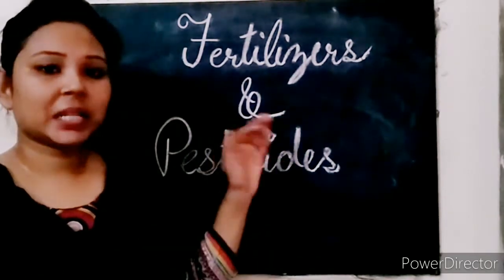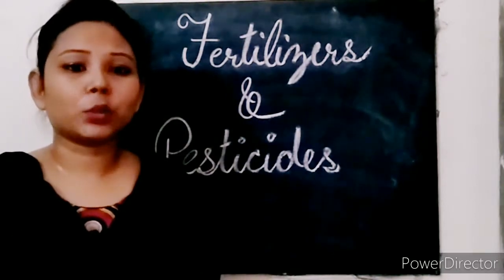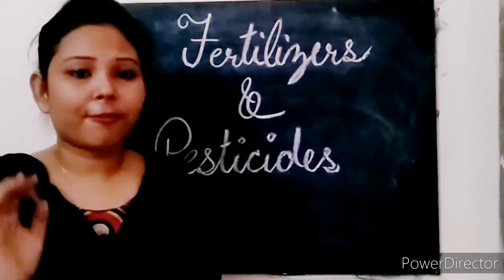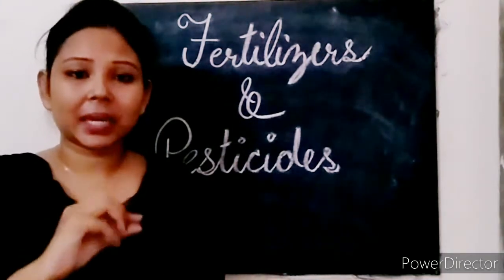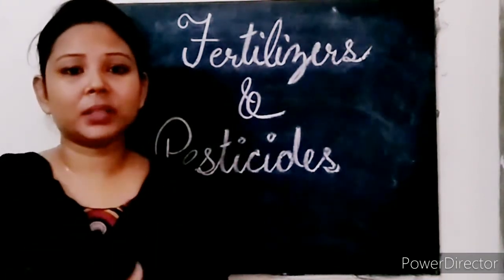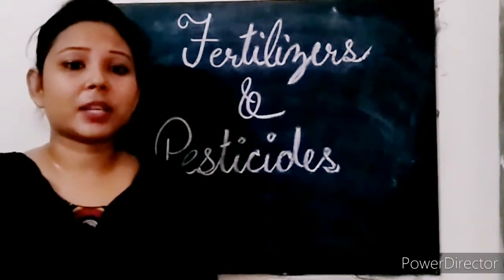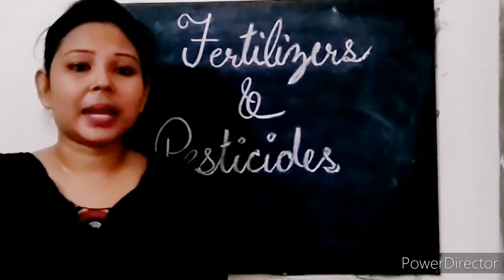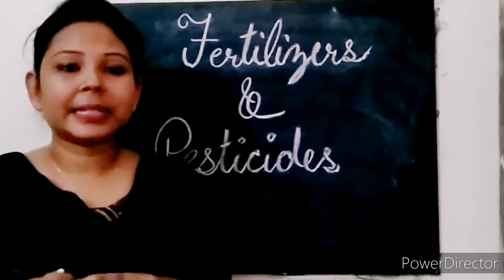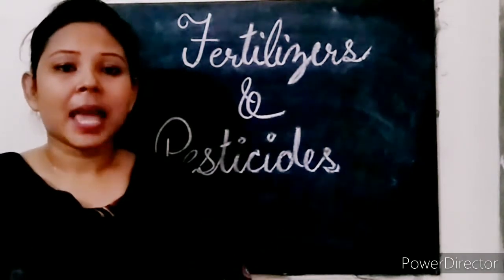And one more thing, these fertilizers and pesticides lead to the growth of algae, and this algae makes a thick layer over the water, clear? And this thick layer stops the sunlight from reaching the aquatic plants and aquatic animals, and it affects the survival of these aquatic plants and animals.